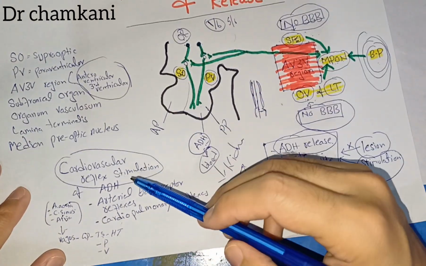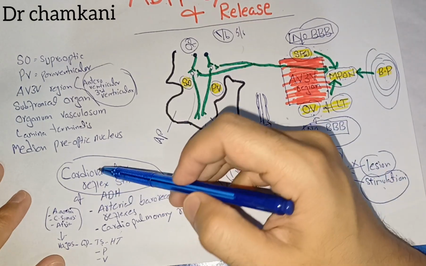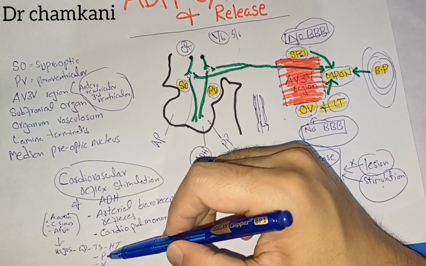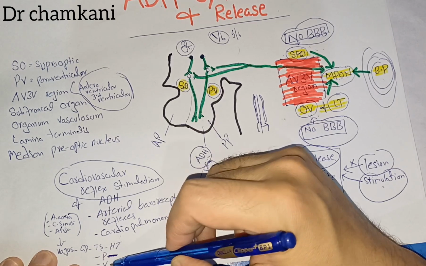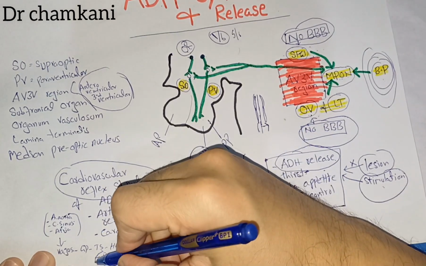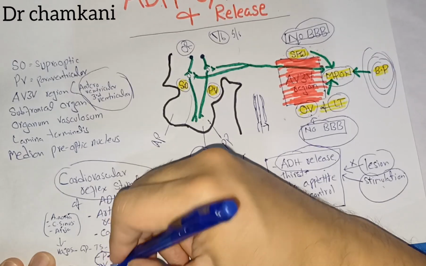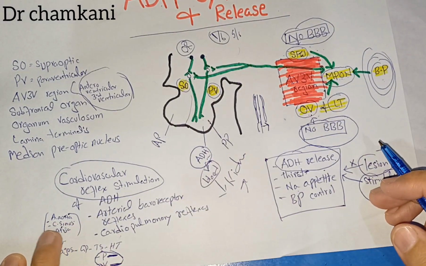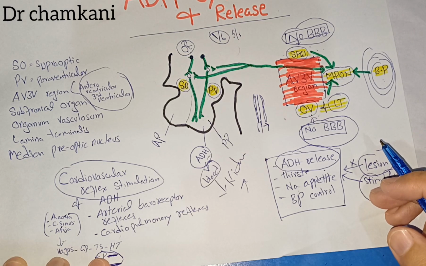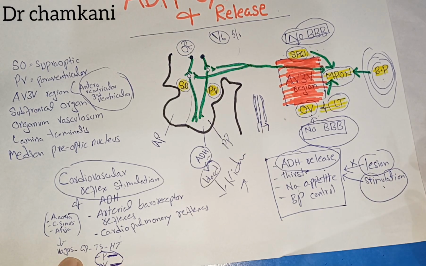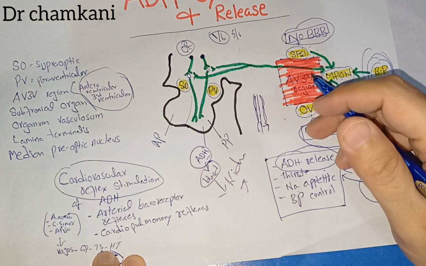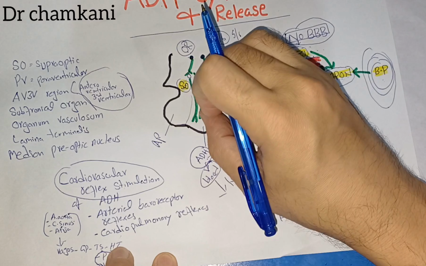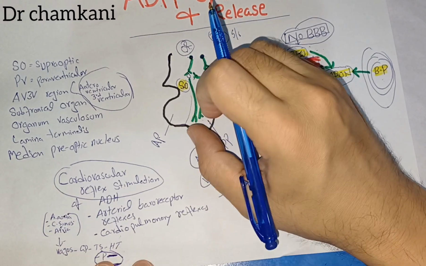Now the main changes that are detected by the cardiovascular reflexes, the arterial and cardiopulmonary reflexes, are changes in the arterial pressure and changes in the volume of blood. So any change in the arterial pressure or the volume of blood is detected in the arch of the aorta, carotid sinus, and atria, and then the signals are sent with the help of the vagus and glossopharyngeal nerve through the tractus solitarius to the hypothalamus, and then it helps in the release of antidiuretic hormone.